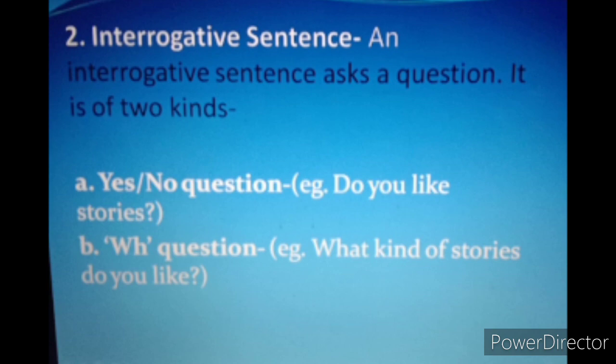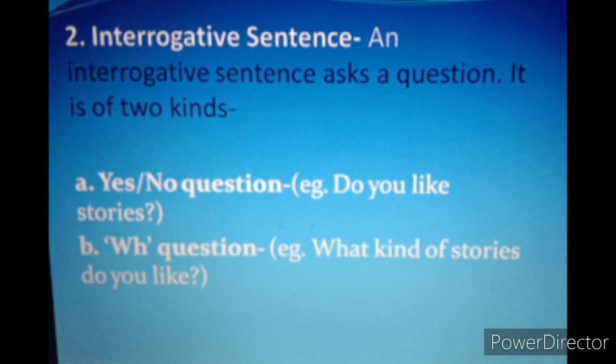So basically when you ask something, that is an interrogative sentence, and it is divided into yes or no questions, wherein you ask any question and the answer would be either yes or no.